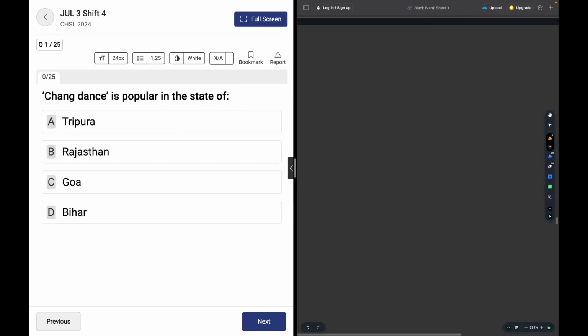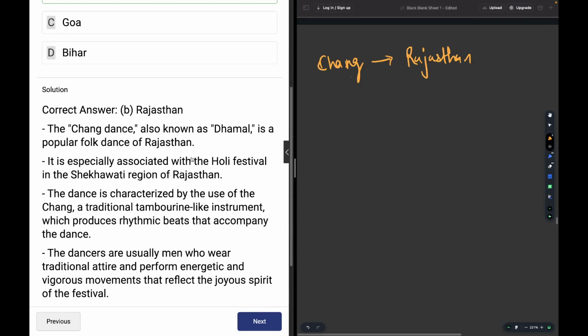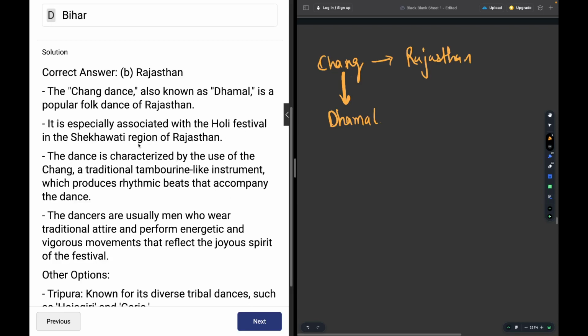Okay. So Chang dance is popular in the state of... I'll tell you the answer first. Chang dance is famous in the state of Rajasthan. So this is the answer. Chang dance is also called Dhamal, okay? And it is associated with the Holi festival in the Shekhawati region of Rajasthan.